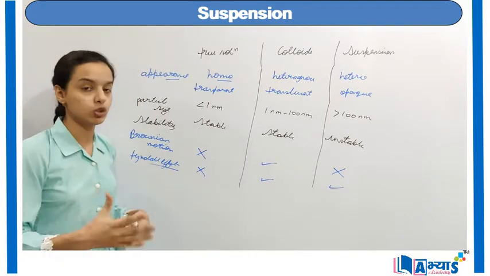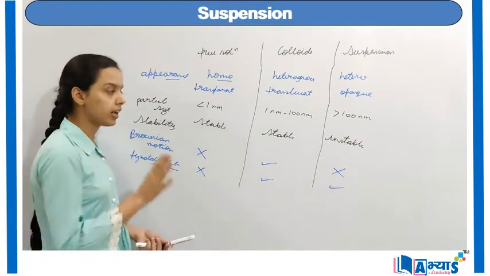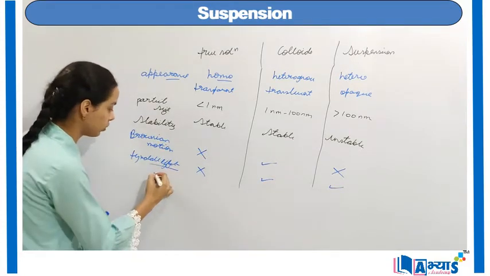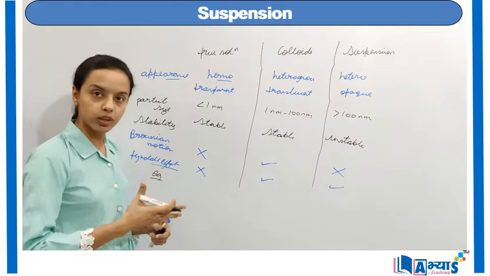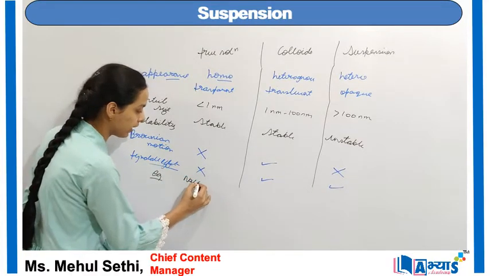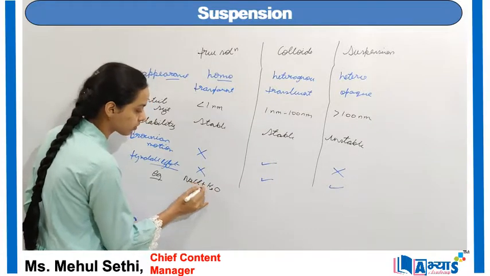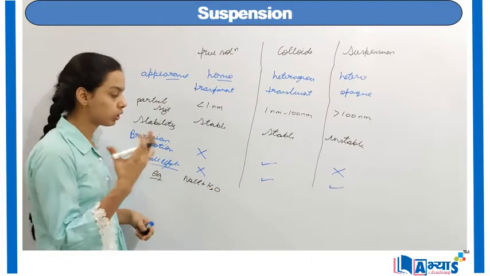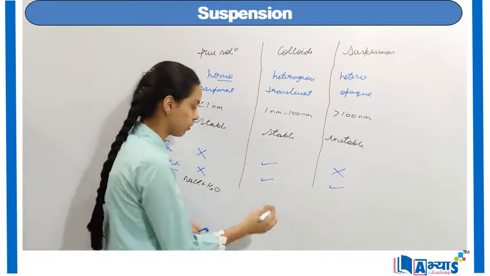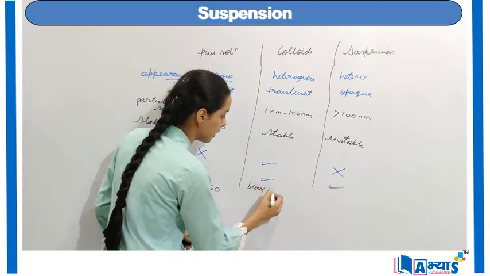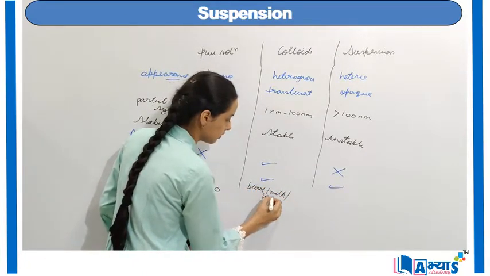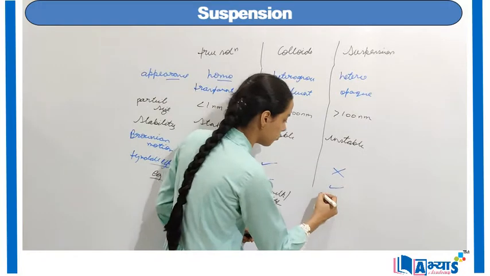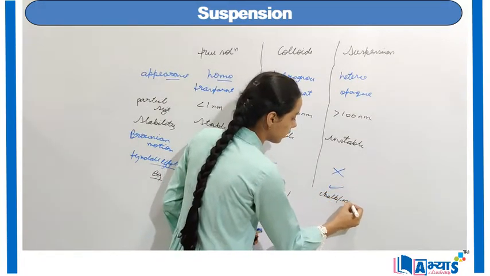Now in the end, I will suggest you to write some examples also. This difference is really very important from the examination point of view, and more than the difference, the examples are also very important. So in the case of true solutions, I can write sugar in water or maybe salt in water. So I can write NaCl in water. NaCl is the salt and water is the solvent. So solute and solvent will make a homogeneous or a true solution. In the case of colloids, I have numerous examples like blood, milk, jellies. In the case of suspensions, I have chalk in water or maybe sand in water.